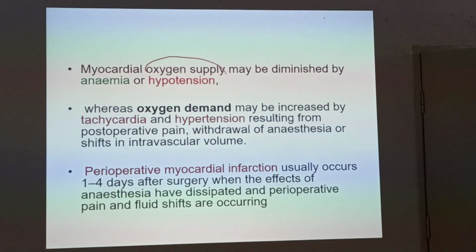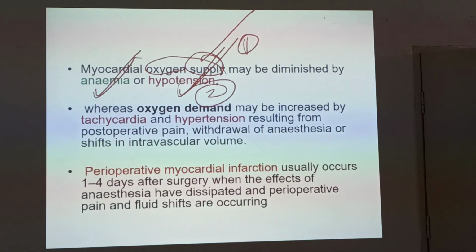Myocardial oxygen supply depends upon anemia and hypotension. Anemia is hemoglobin related, hypotension BP related. So this is supply related. Whereas demand is increased in tachycardia and hypertension resulting from pain.